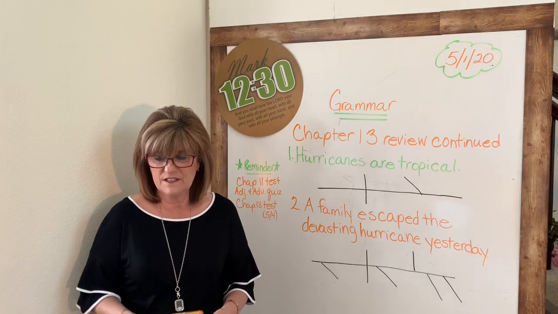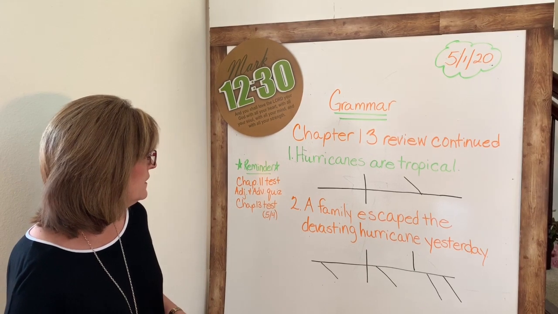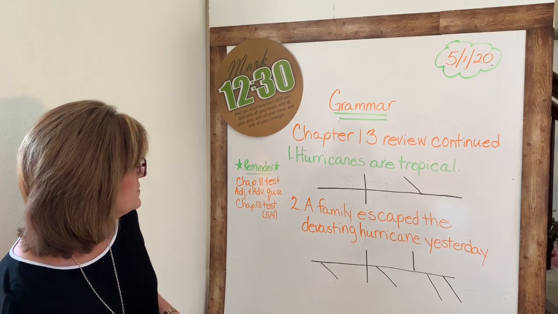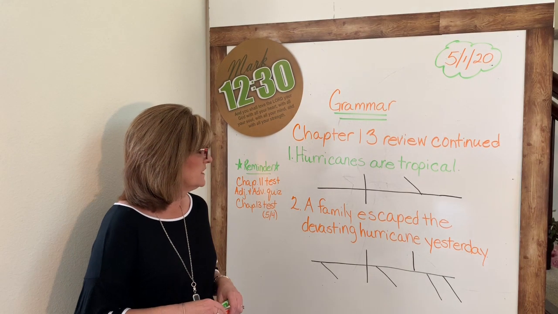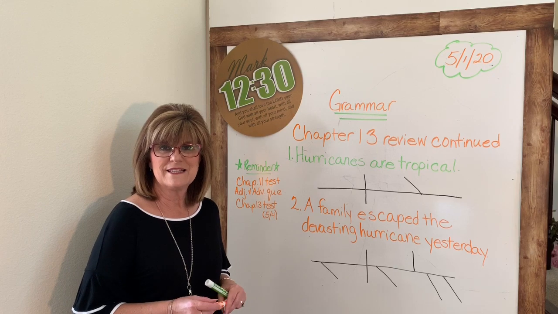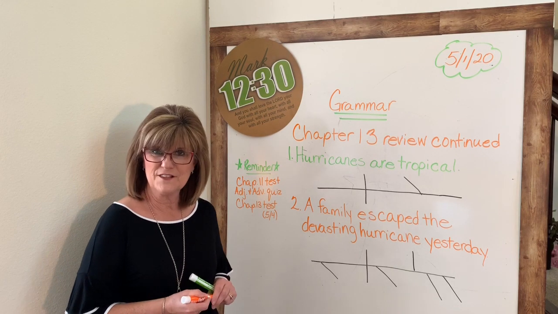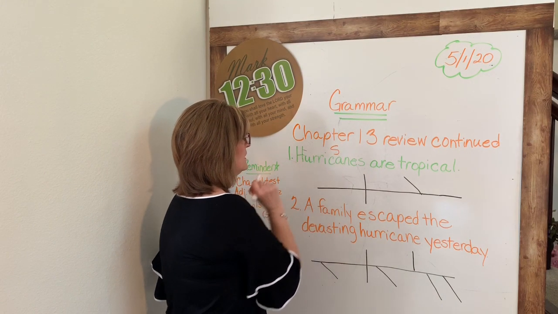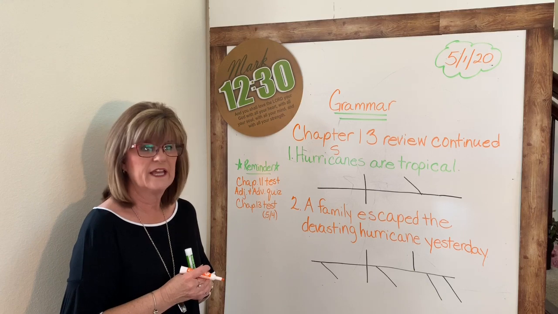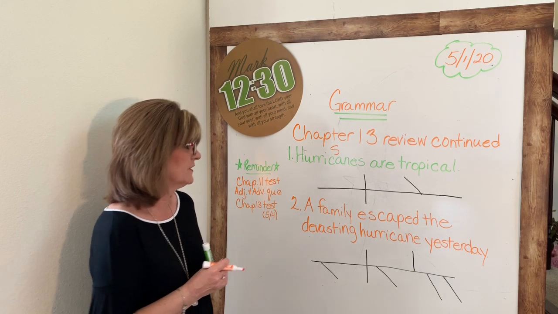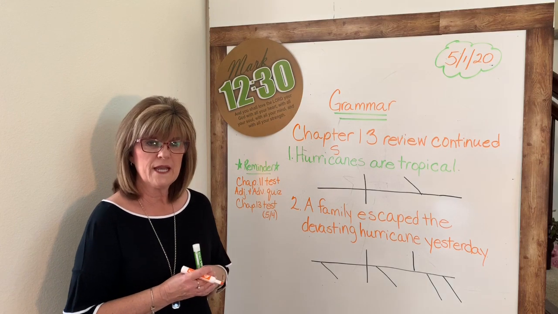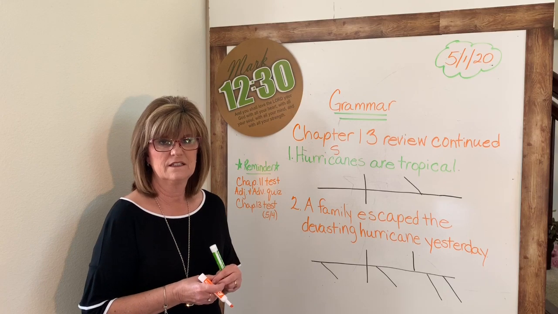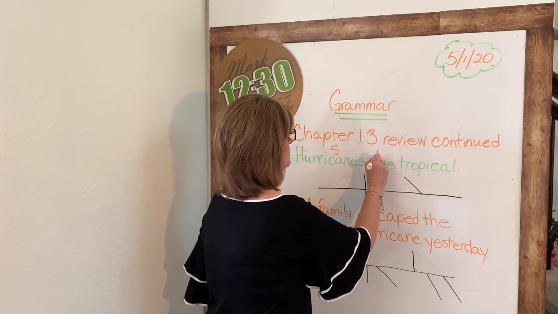Let's take a look at these two sentences that I have on the board. The first sentence says, "Hurricanes are tropical." So what is the subject of this sentence? Who or what is this sentence about? It's about hurricanes, right? Good. So we're going to mark that with an S. And what is the verb? Hurricanes what? Right, hurricanes are. What type of verb is that? Is that action or is that linking? Yes, it's a linking verb.